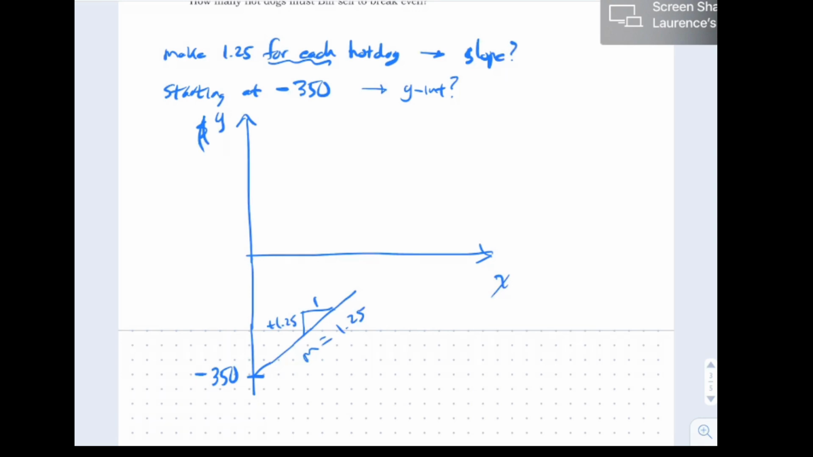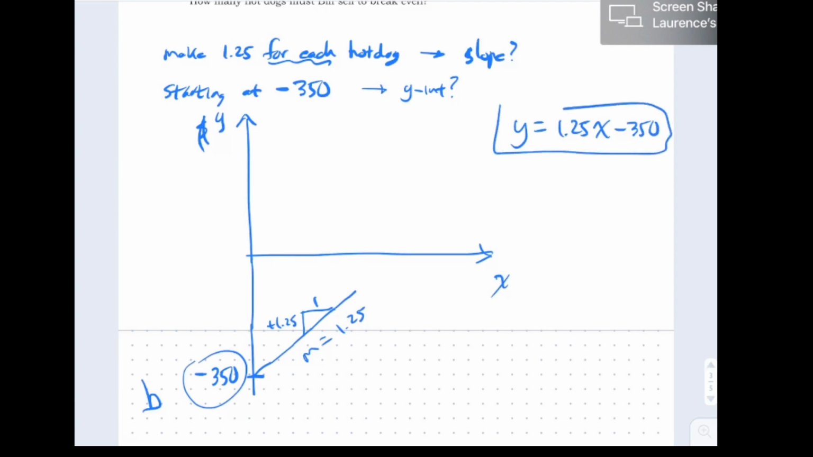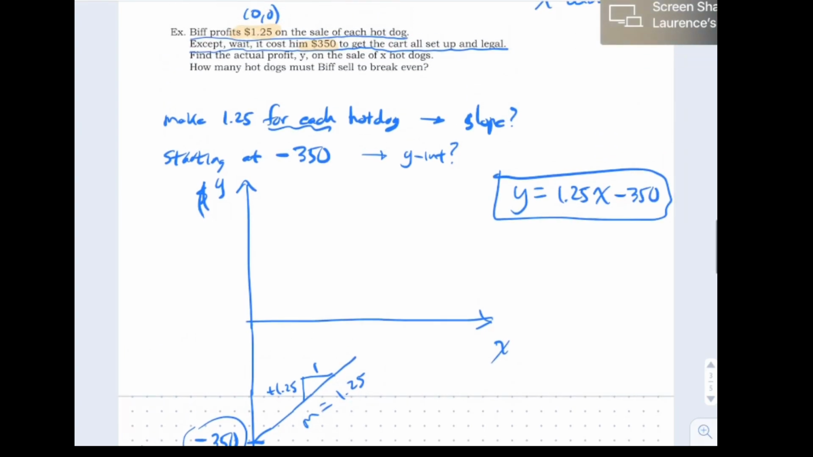The y-intercept is here at negative 350. So that's our b, that's our m. We can come over here and write our equation very nicely: mx, and then you put the b in, which is a negative 350. Cool. So these things really pop together once you get the idea of start at this and then change by this much each hot dog, each step of the way.